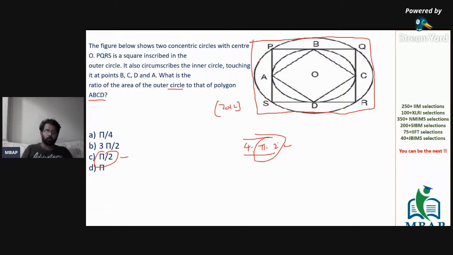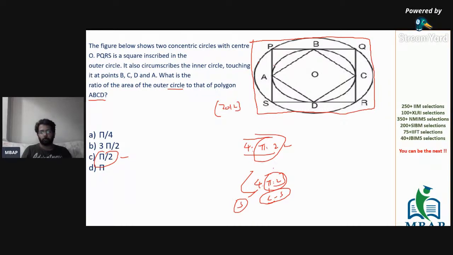It's pi by 2, no? So the series itself was 4, pi, 2. 4 is of a square. This is circle and this is square. This part will be pi by 2, right? Is this clear to all of you?